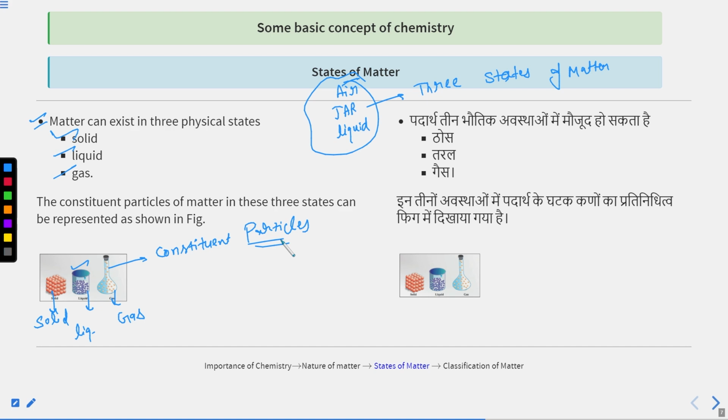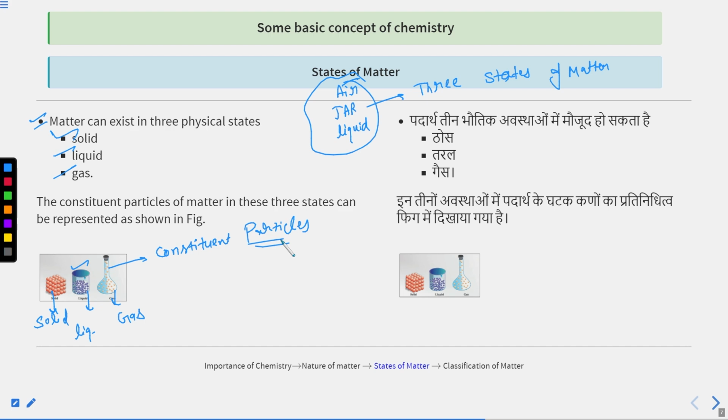They are not moving here and there. They are vibrating only. Repeating one more time, in solid, liquid, and gas: in case of solids, the particles are close like this. In case of liquids, the particles are like this. In case of gases, the particles are like this.